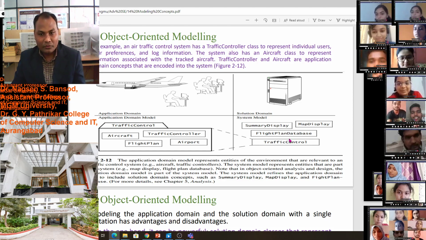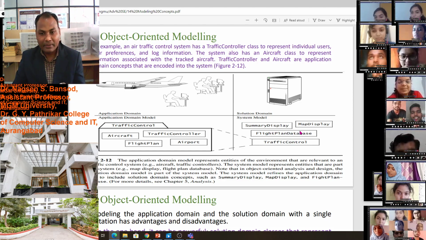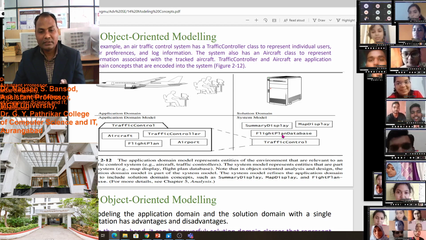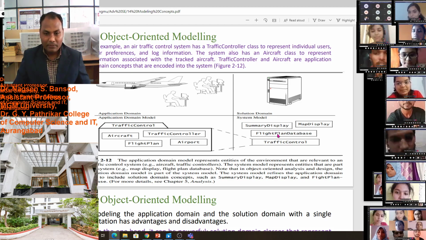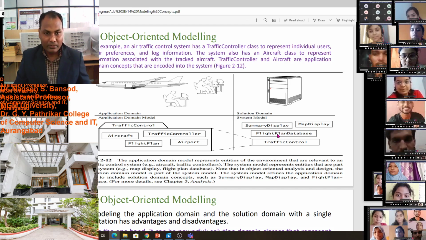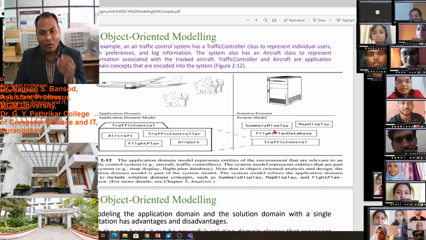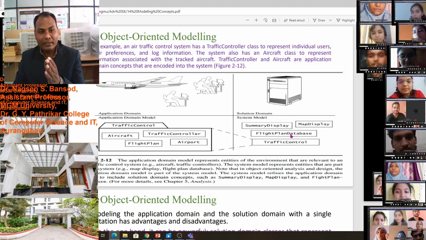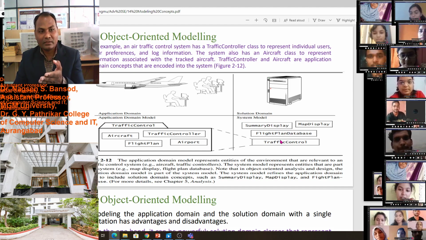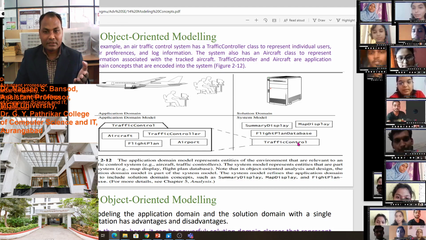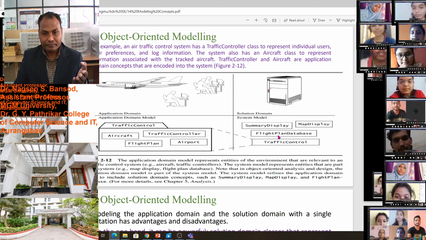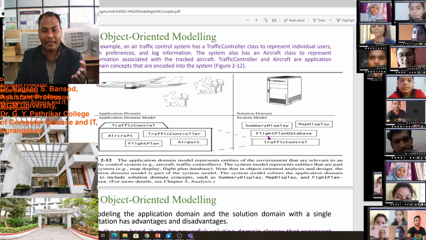That information we have stored in our flight database, so it is easy to implement and give the information to the client. How have we stored all the information in our database? You see this database of flight plan.